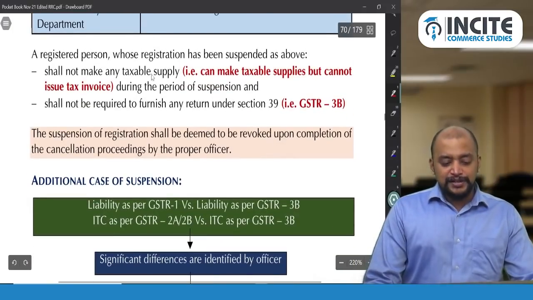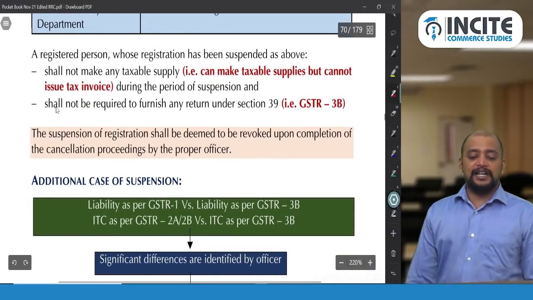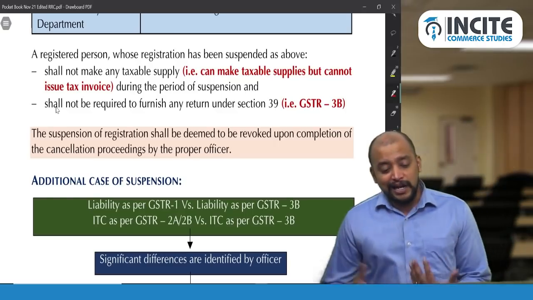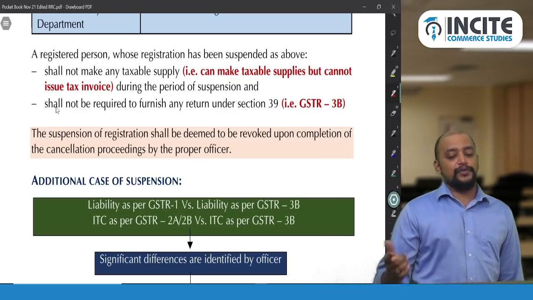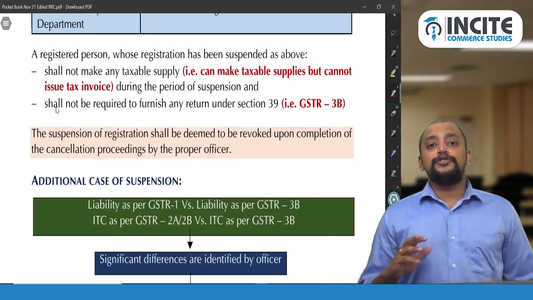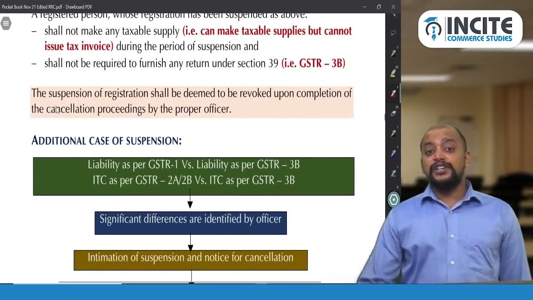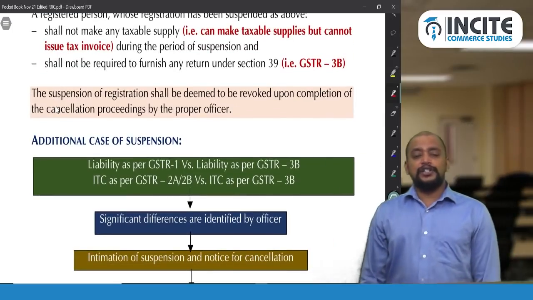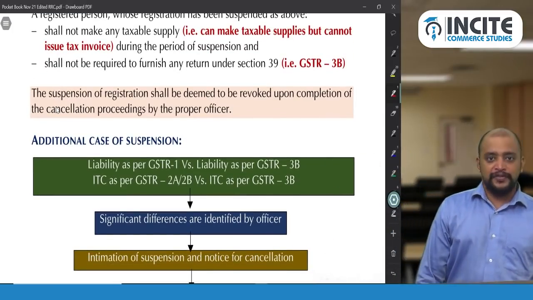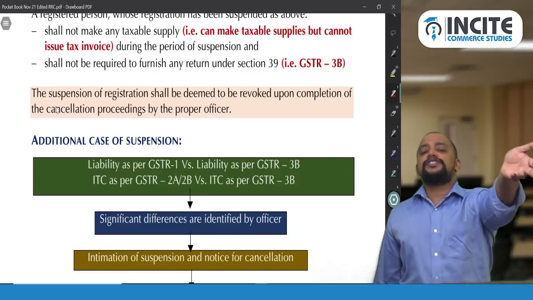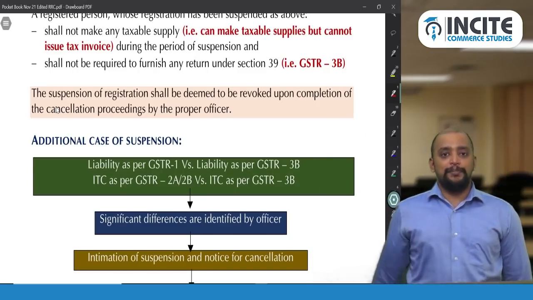And a registered person whose registration has been suspended as above shall not make any taxable supply. Means that is, they can make taxable supply but cannot issue a tax invoice during the period of suspension. And also they cannot file returns, which means that they cannot take ITC. And the suspension is deemed to be revoked upon completion of the cancellation proceedings by the proper officer. So whenever cancellation proceedings are concluded, the suspension is removed and the cancellation order will be passed. Okay.